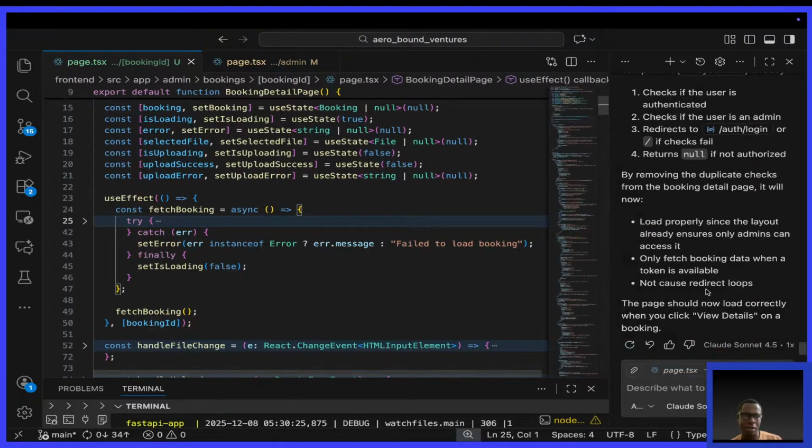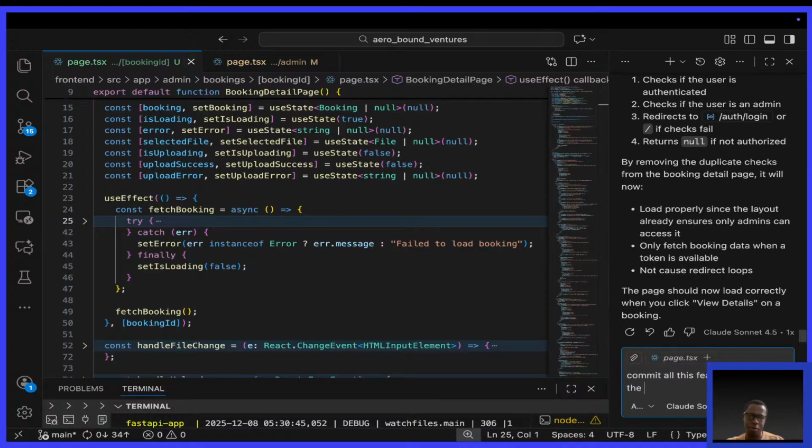All right. Let me just say commit this, commit this feature for both the backend